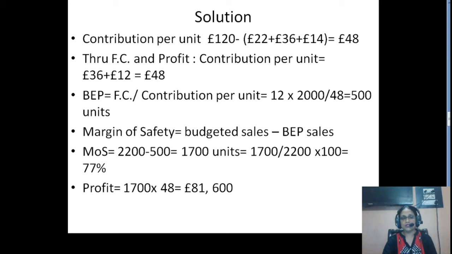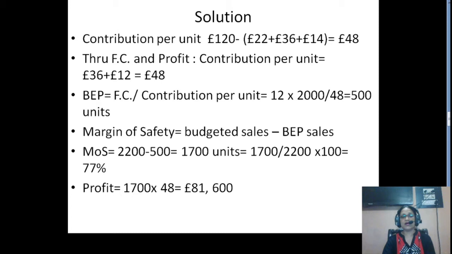So students, you have to understand that we never take fixed cost per unit. Fixed cost is always taken as a total amount. So, what is the number of units in the normal capacity? We are producing 2000 units. The total fixed cost would be 12 into 2000 divided by 48. So, that will give you 500 units. So, this company needs 500 units to break even, right?